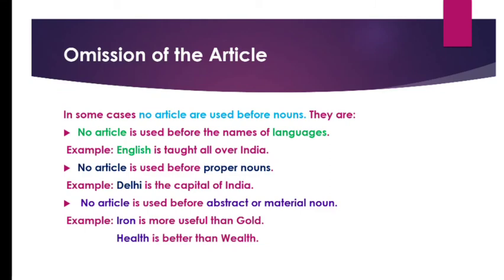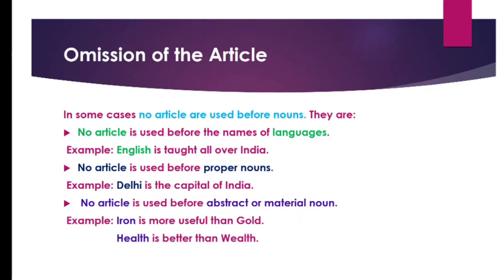Now, we will be moving on to omission of the article. In some cases, no articles are used before nouns. No article is used before the names of languages. Example: English is taught all over the world. This is a subject. It is a language, isn't it? Therefore, no article will be used in front of it. Next, no article is used before proper nouns. Delhi is the capital of India. This is a proper noun. No article will be used before Delhi.